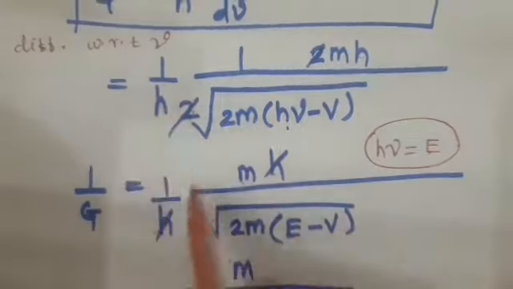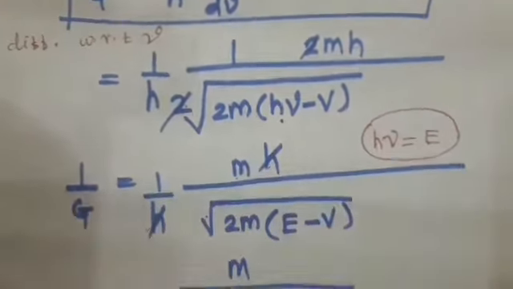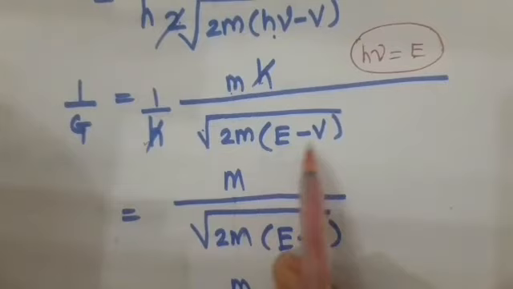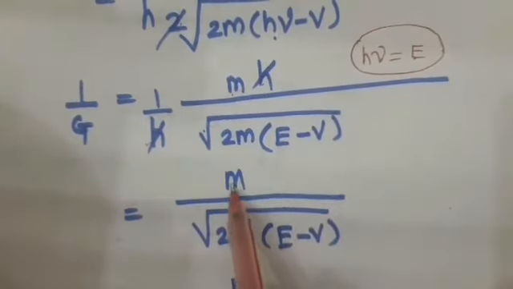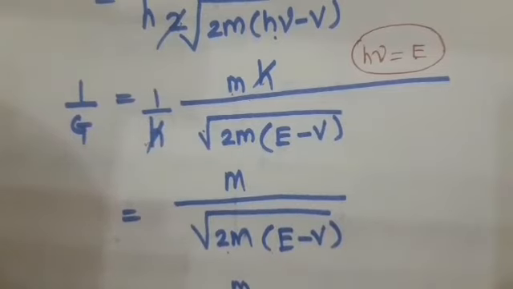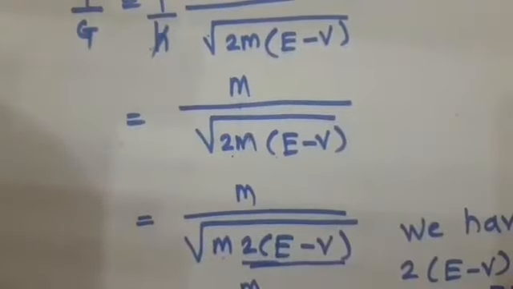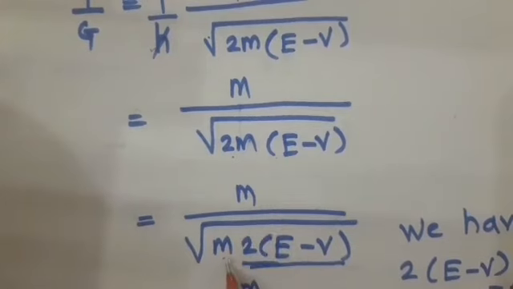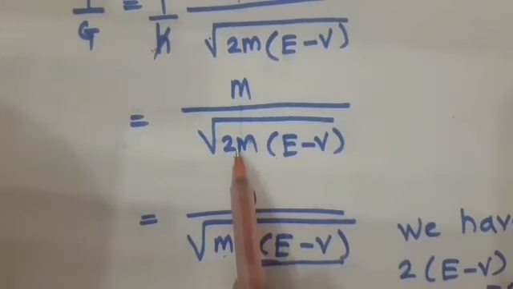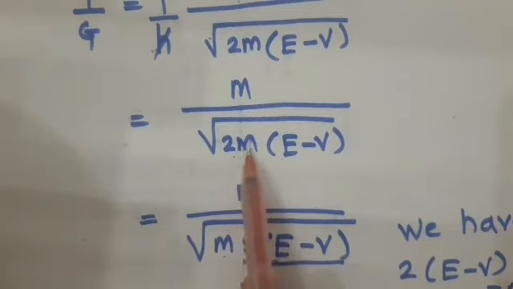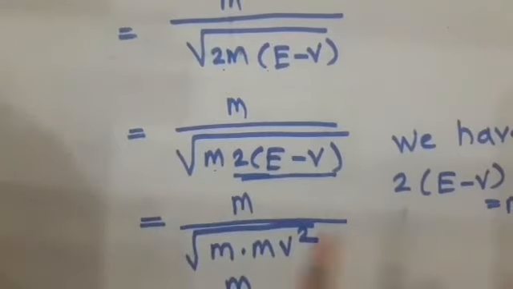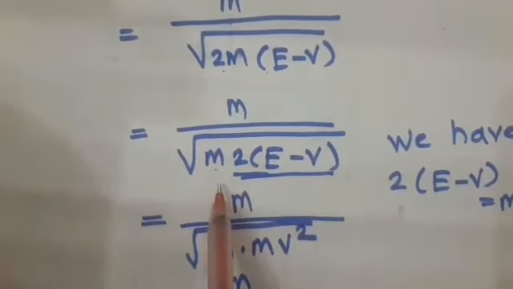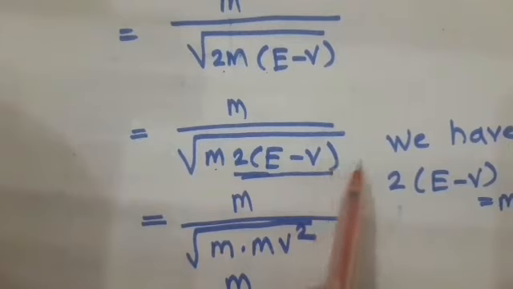You put 1 upon h outside, and then we get 2m into E minus V. Again h gets cancelled, then we finally get m upon 2m into E minus V. Instead of 2m you write m into 2 into E minus V.